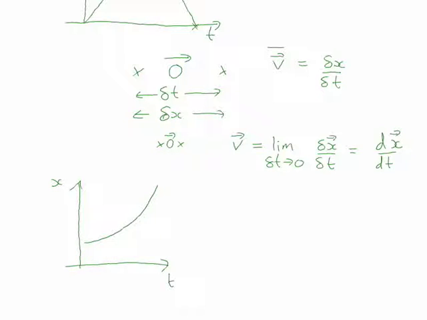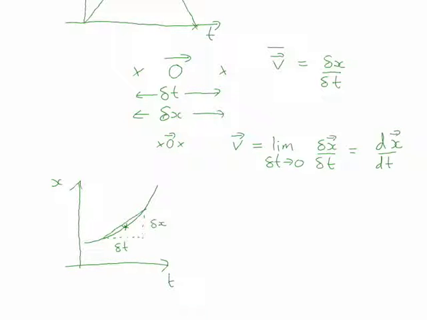And we say, well, okay, what's the velocity at this point here? Well, we could take a period of time here, and we'll call that delta t, and that corresponds to a change in the displacement of delta x. And so the gradient of this line gives you the average velocity during that period of time around this point where we actually want to know the velocity.